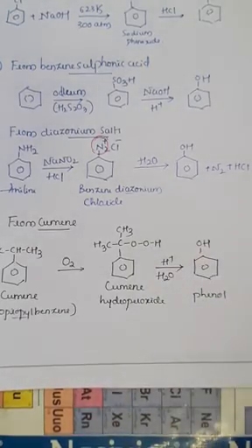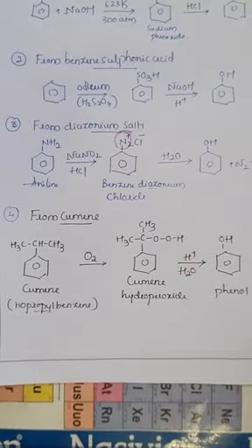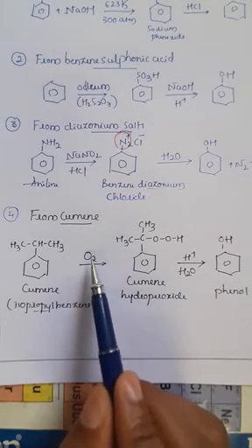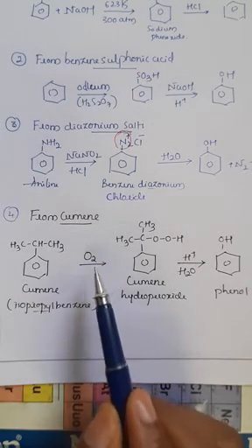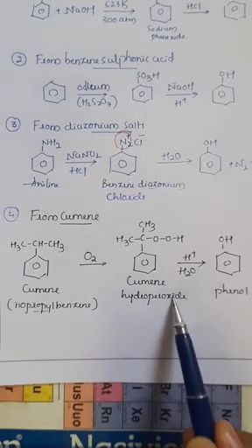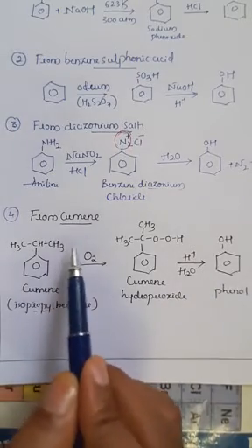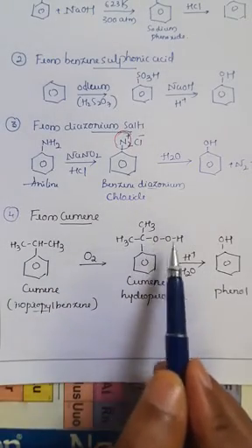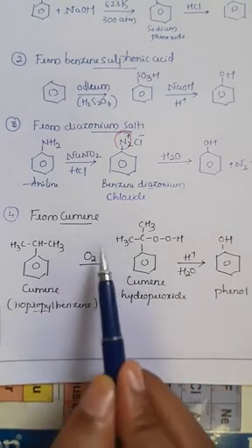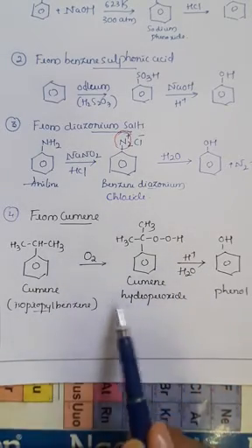So in the first step we have taken cumene, which is also known as isopropyl benzene. So this isopropyl benzene, in presence of oxygen or due to oxidation, can be easily converted into cumene hydroperoxide. Here if you observe, there is attachment of OOH, right? So therefore, due to the addition of oxygen molecule, it will convert into cumene hydroperoxide.